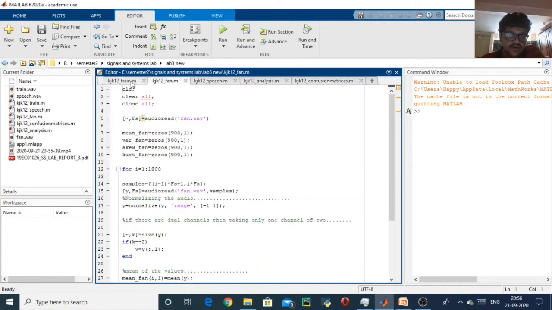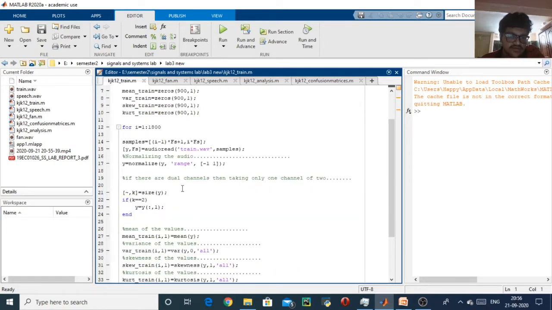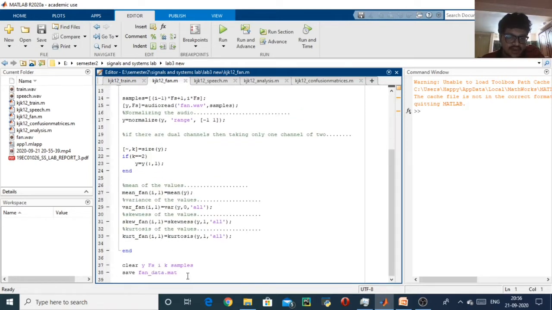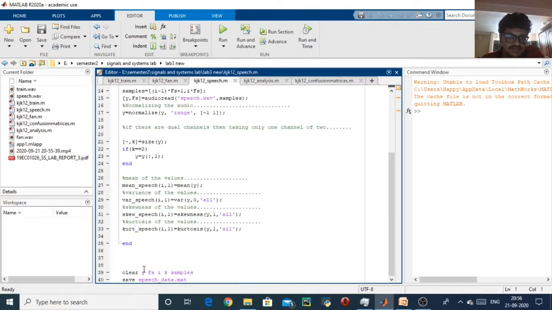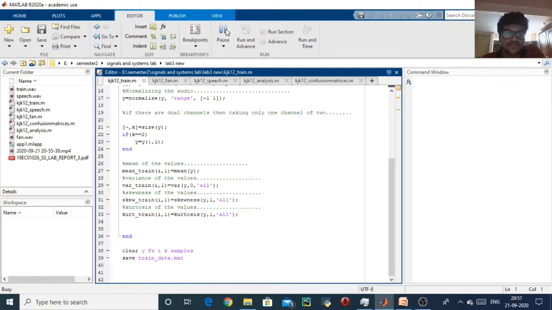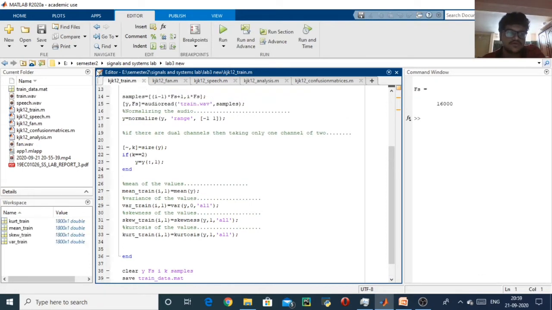So the strategy I have followed is, here we have so many variables, so it will take so much time. So I have stored the necessary variables, like mean of train and variance of train, in train_data.mat, and these in fan_data.mat, and these in speech_data.mat. Now I am going to run train and get the .mat file. Here we can see there is no .mat file. Now I am going to run the code. So as you can see, train_data.mat is created, and the size of these vectors is 1800.